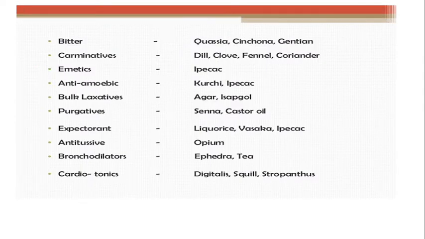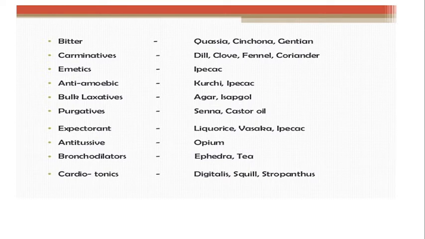For example, bitters, that is quassia, cinchona, gentian, all these come under bitters. All these are very bitter in taste. After that, carminatives: dill, clove, fennel, coriander, all these drugs come under carminatives, which help to expel gases from the gastrointestinal tract. Emetics cause emesis, and the drug which comes under emetics is ipecac.